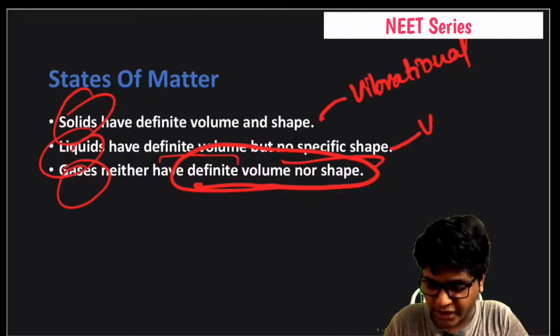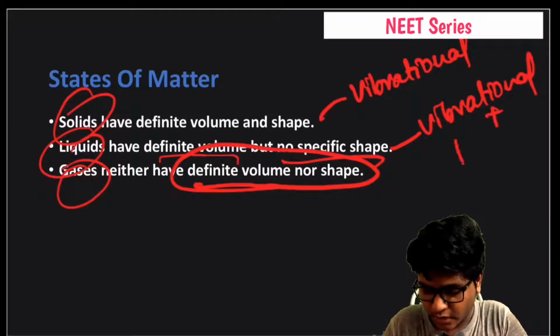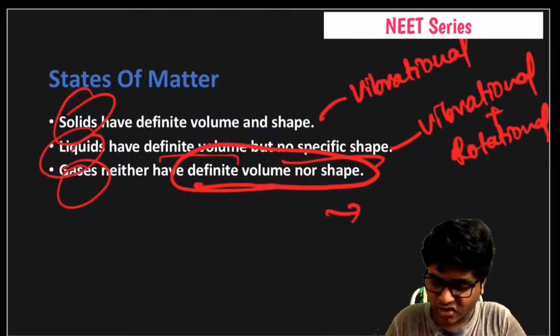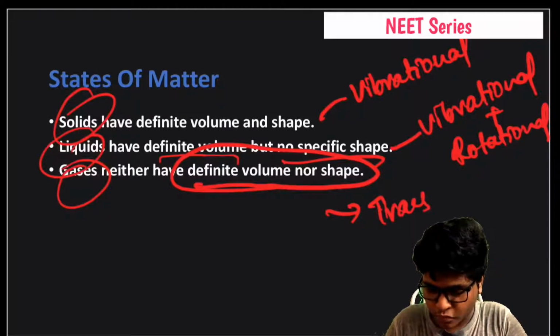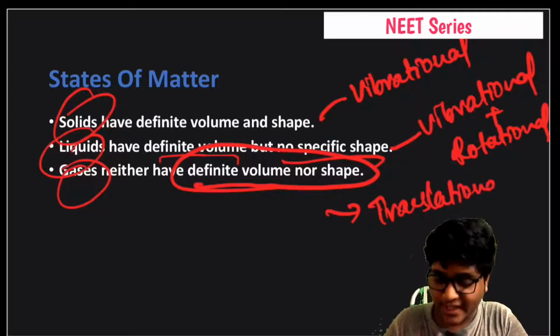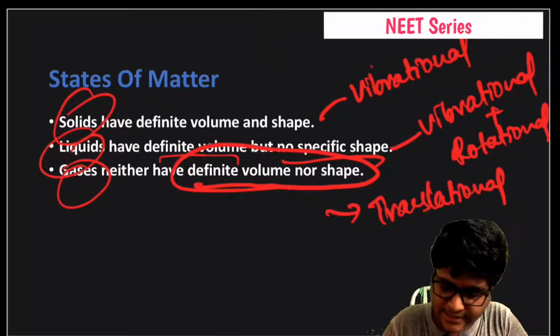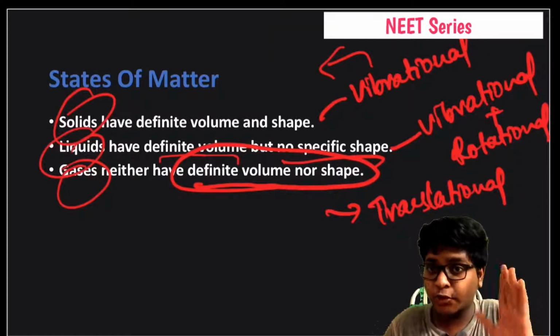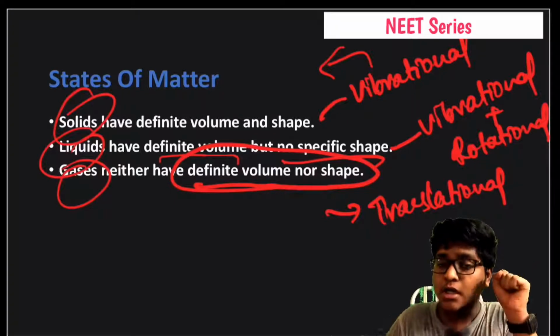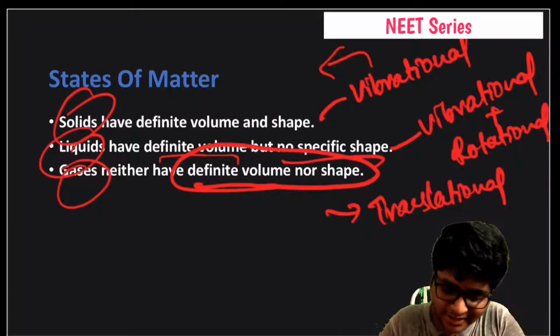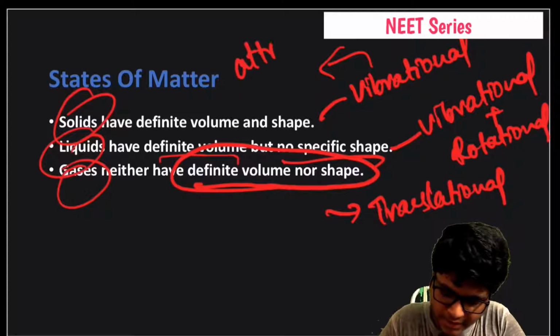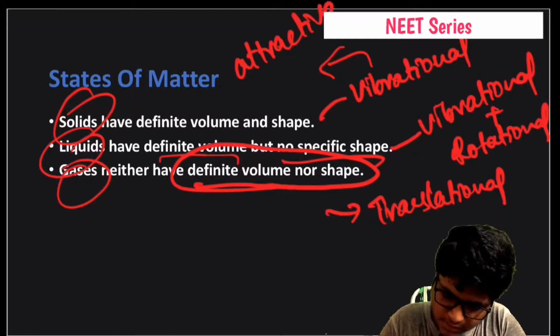Here vibrational plus rotational. Here only translational motion. Okay, in vibrational motion, due to their less compressibility, they are not compressible. The molecules are tightly packed and attractive forces are more.